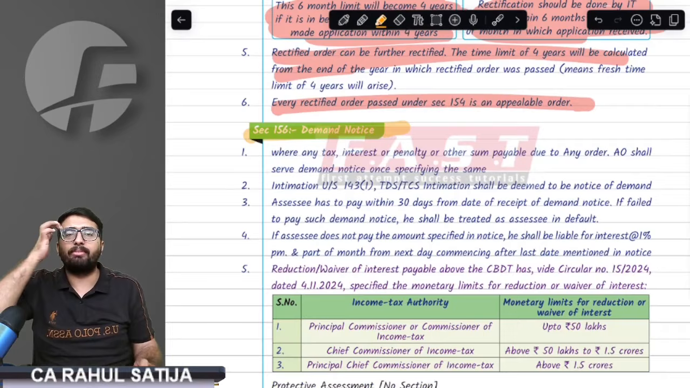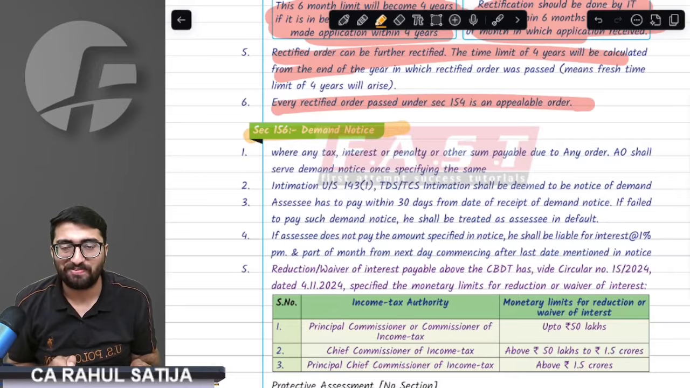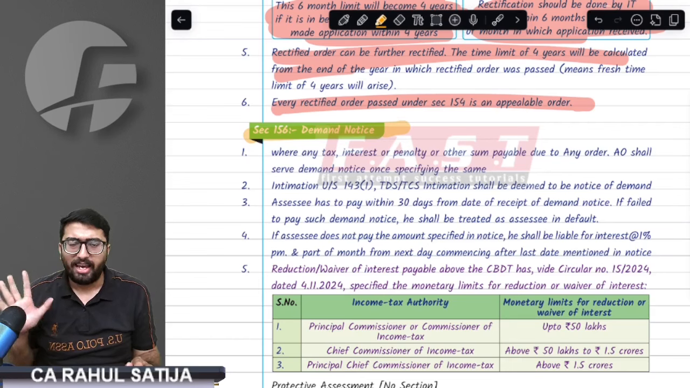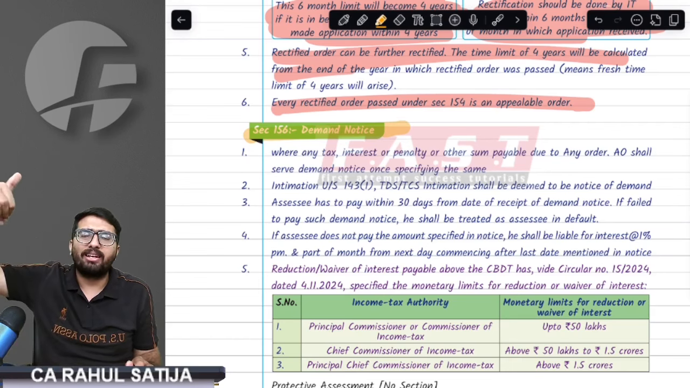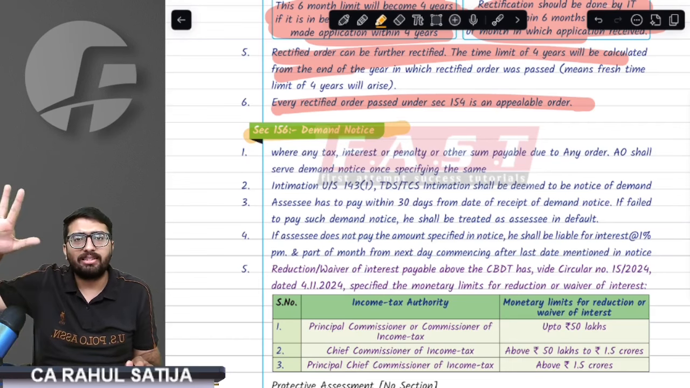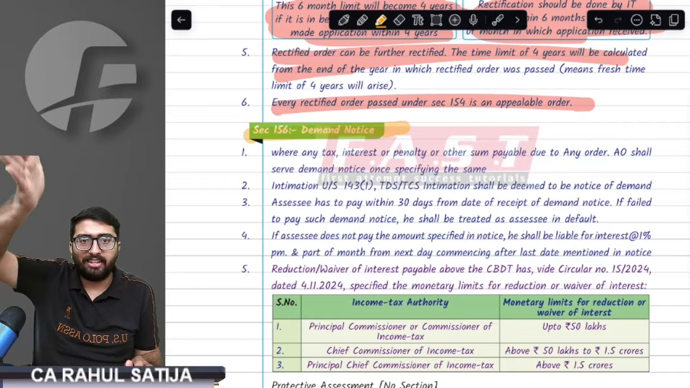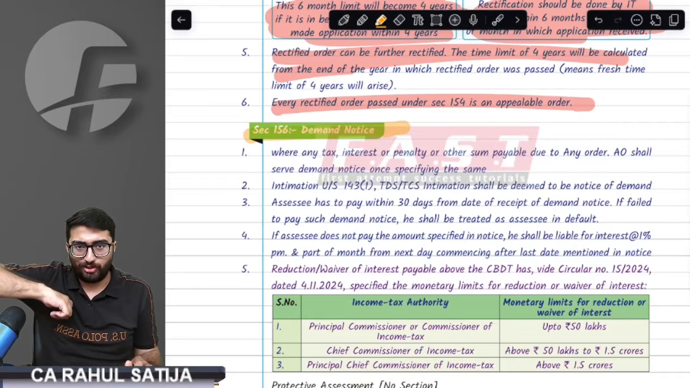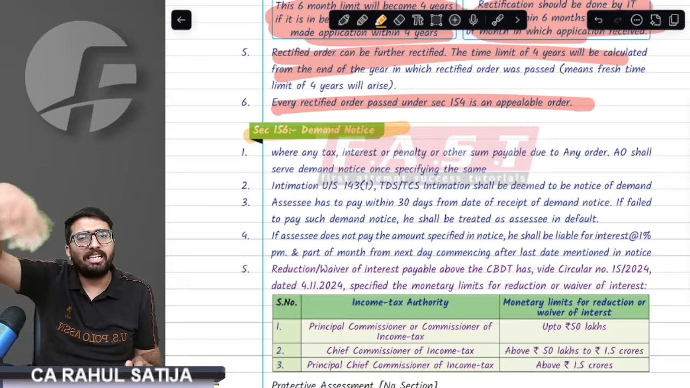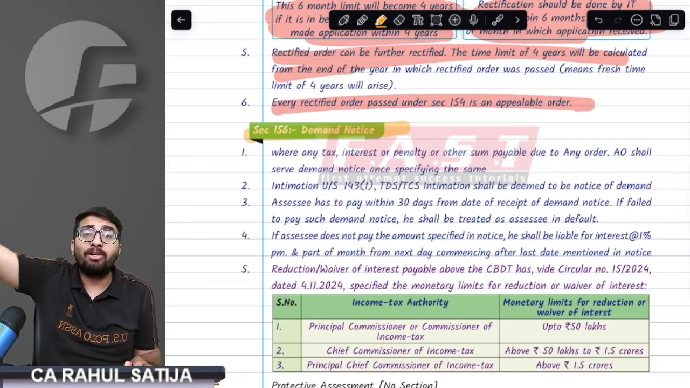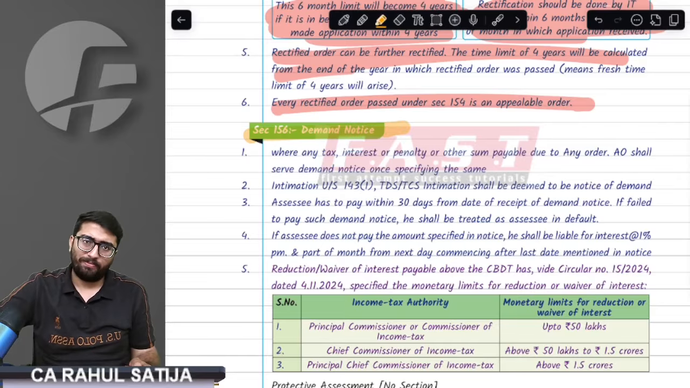Section 156, that is the demand notice. What is this all about? Listen. Whenever there is an outstanding demand against us, the department will issue us a demand notice. For example, if an assessment order is passed and 10 crore is payable, they will issue a demand notice to us. If an intimation has been issued, the intimation in itself is a demand notice. I have to pay that demand within 30 days.